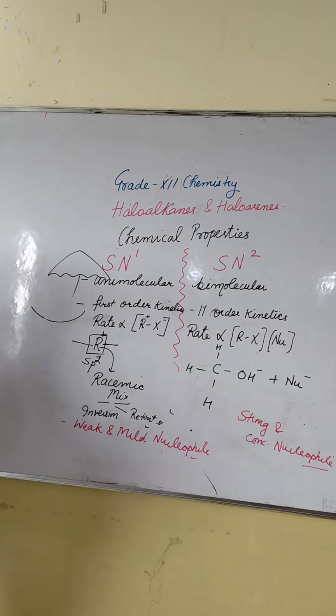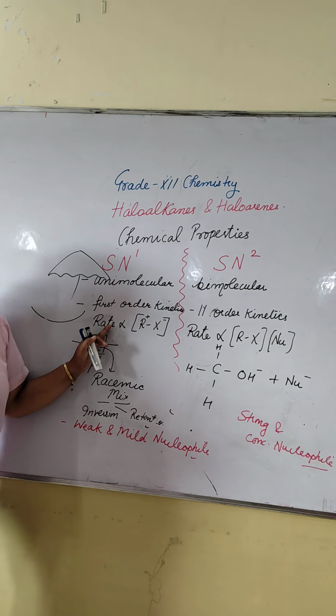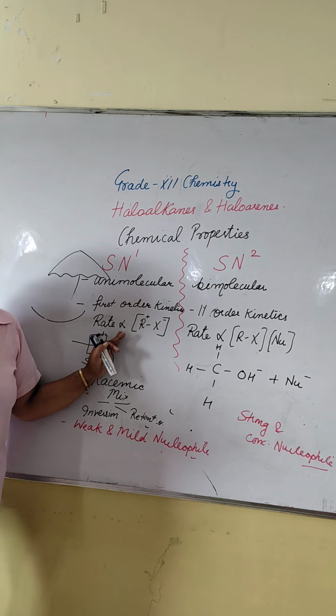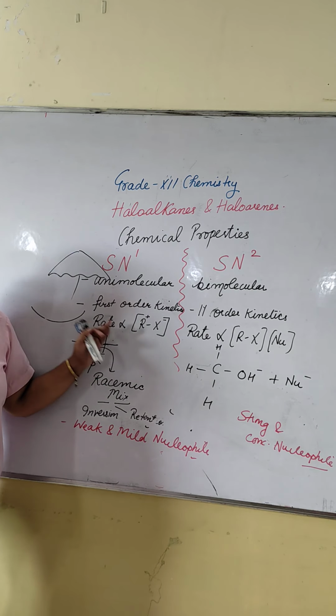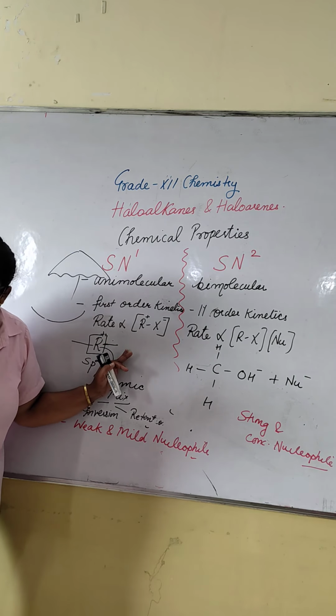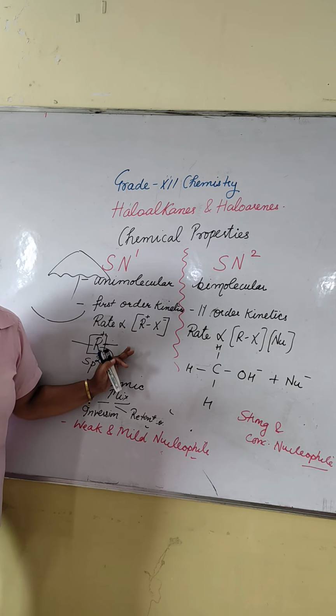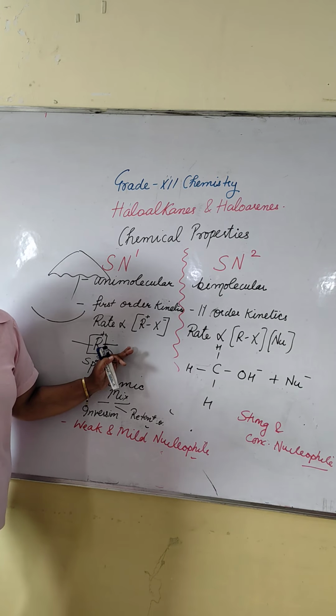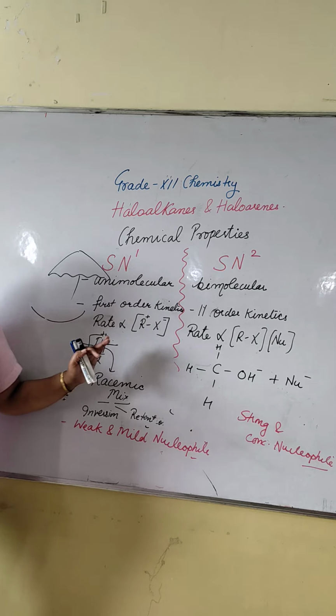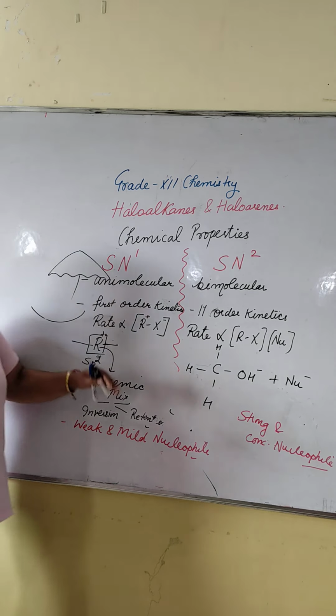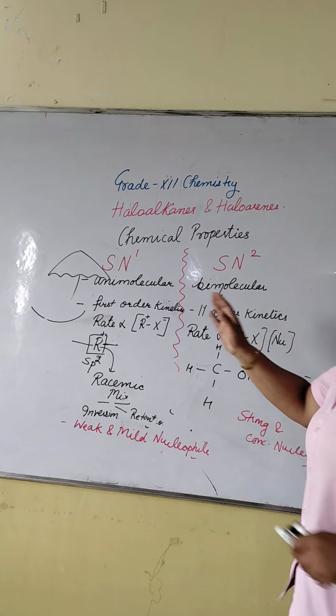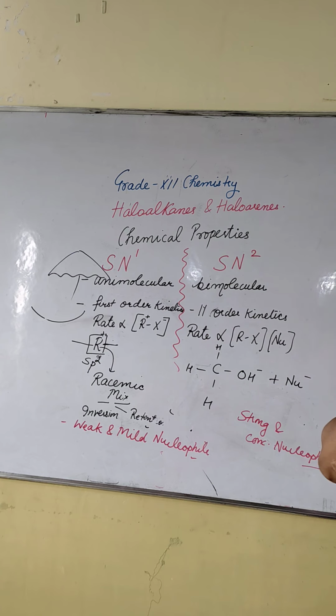Because in SN1 we require formation of a carbocation. In this case, the first step is the formation of a carbocation. An intermediate will form, and next is the attack of the nucleophile. But in SN2, no carbocation formation takes place.